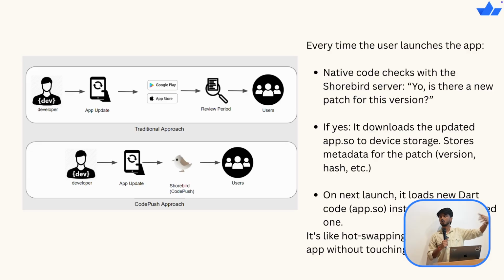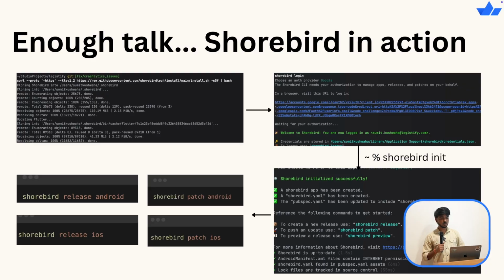If yes, it downloads the updated patch and stores the metadata, basically the version number and the hash. On the next launch, it uses the new Dart code instead of the bundled one that we deployed with. So this is the catch that I was talking about: on the first instance, you won't see any changes because they are just being downloaded, not installed. The next time you launch your app, you will see the reflected changes. Okay, so theory की बातें हो गई.